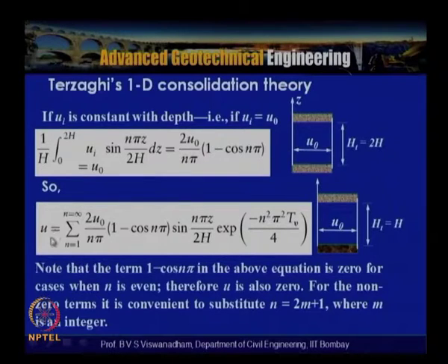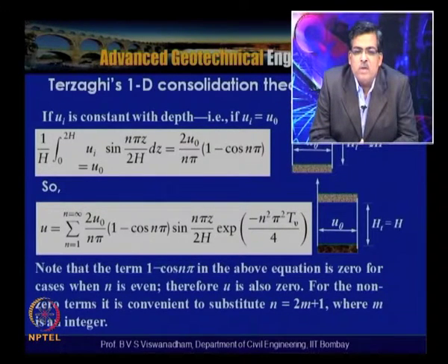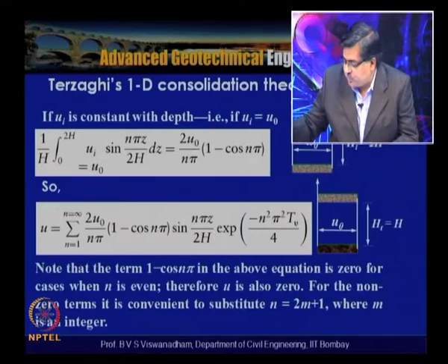This will become u is equal to the sum from n equal to 1 to infinity of 2 U naught by n pi into 1 minus cos n pi, times sin(n pi z by 2H) times exponential of minus n square pi square Tv by 4. Here note that the term 1 minus cos n pi in the above equation is 0 for cases when n is even. When n is equal to 2, 4, 6, it is 0, and therefore u is also 0. For the non-zero terms, it is convenient to substitute n is equal to 2m plus 1, where m is an integer, m equal to 0, 1, 2, 3.